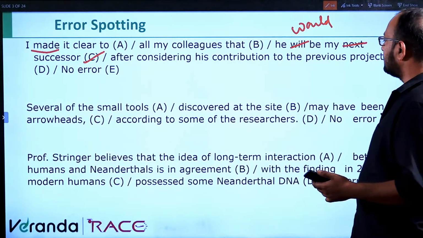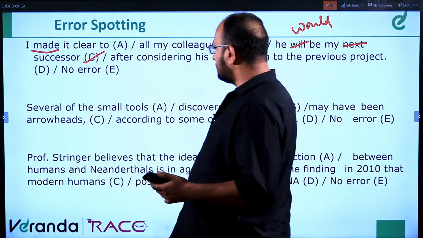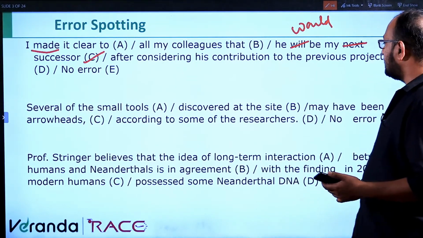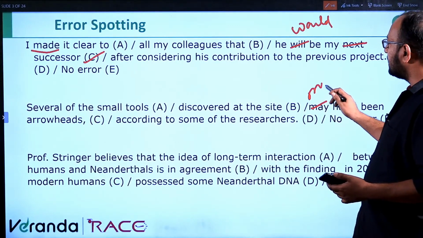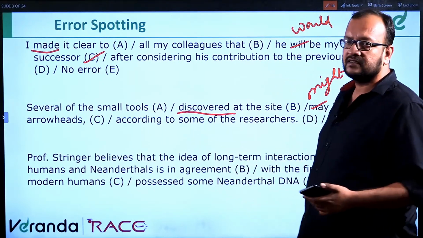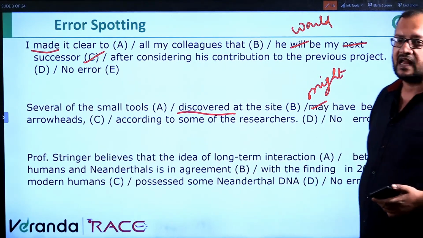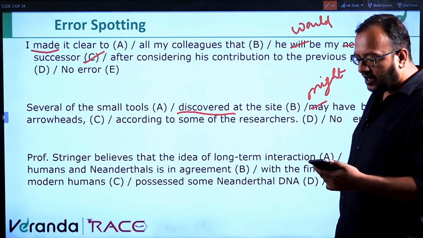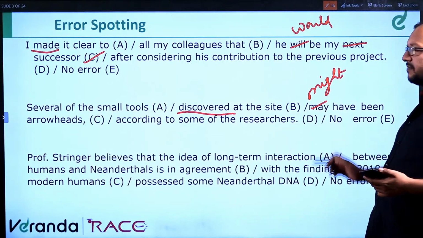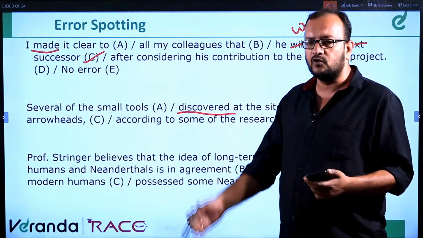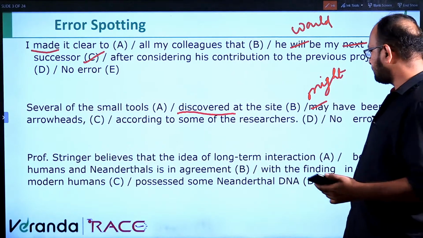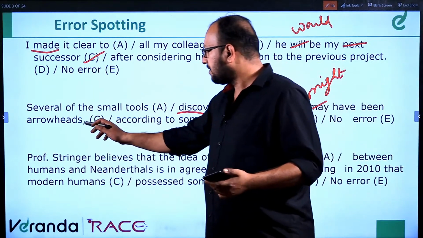Several of the small tools discovered at the site may have been arrowheads, according to some of the researchers. Several of the small tools discovered at the site might have. It's again the same kind of error as the first one, because discovered is past tense, so it should be might. Similar kind of error I have given so that you identify how to solve questions in which the first sentence starts with past tense and later on it becomes might. Might or could or would for that matter, not can, will or may. So it should be might have been. Error is in part C again.